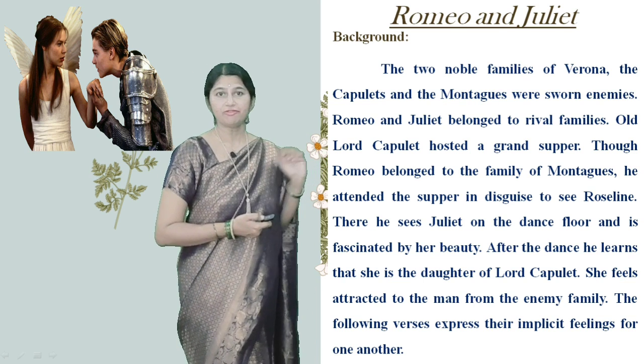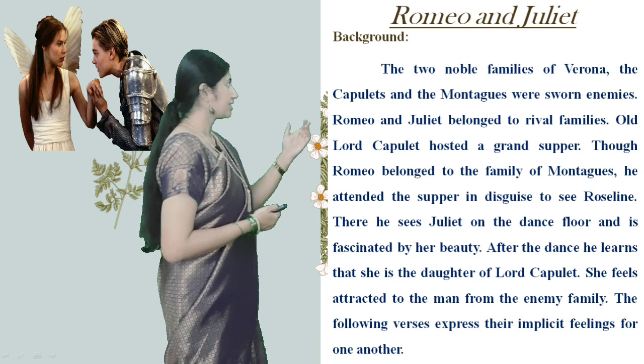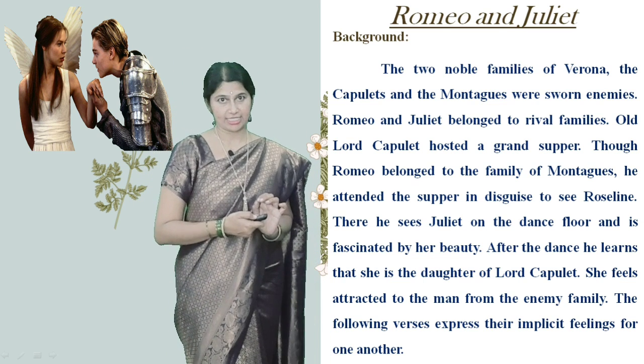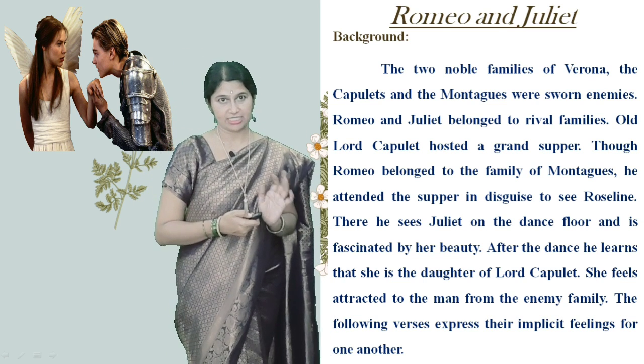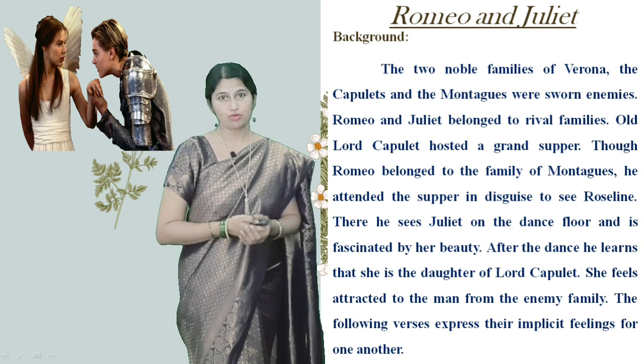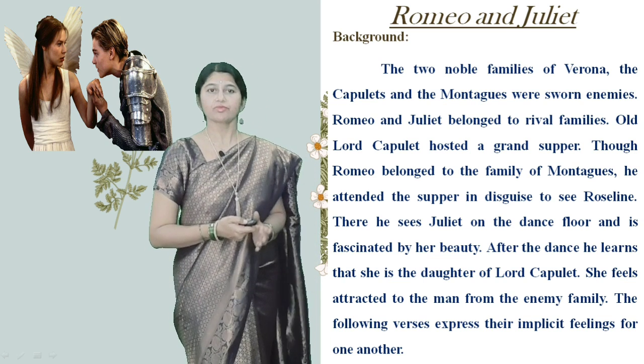The two noble families of Verona are the Capulets and the Montagues, and they were sworn enemies. And Romeo and Juliet belonged to which rival family?